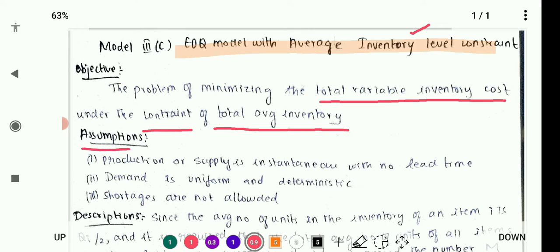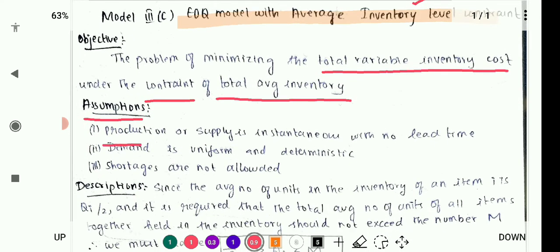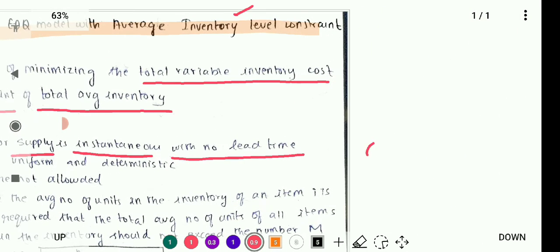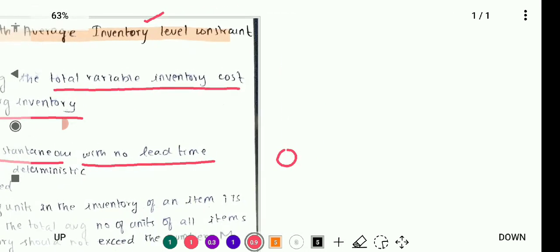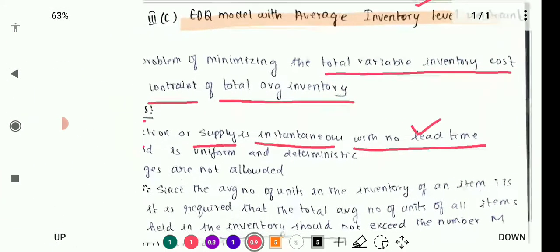What are the assumptions we are going to consider is production or supply is instantaneous, that is it will be like it will come immediately, with no lead time. Lead time means we order an item, and after that the item comes into our hands. The time between these two is what we call lead time. So here there will be no lead time.